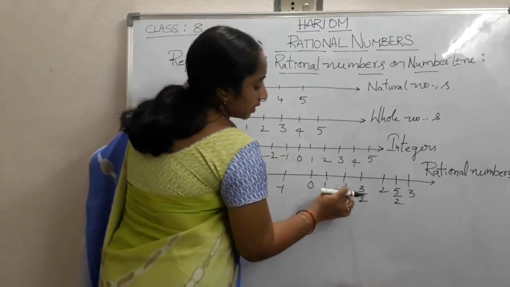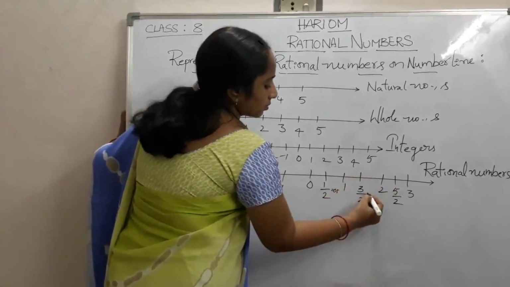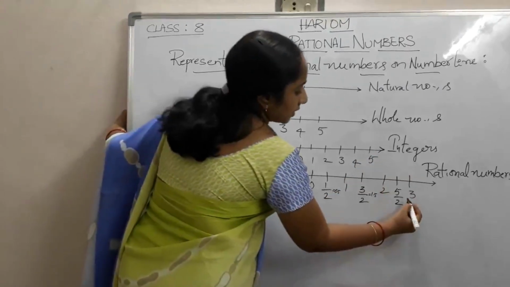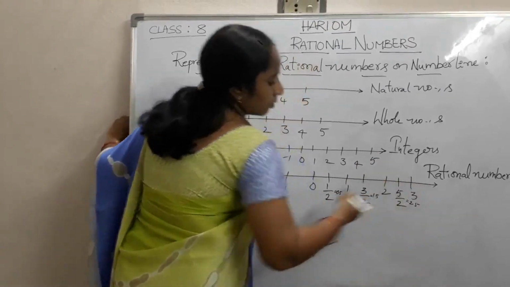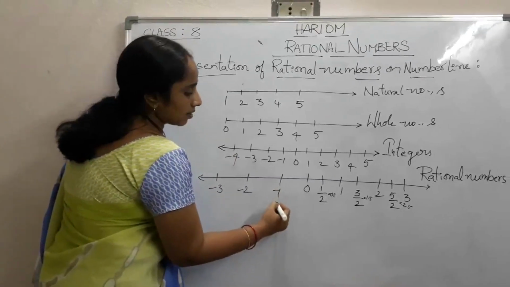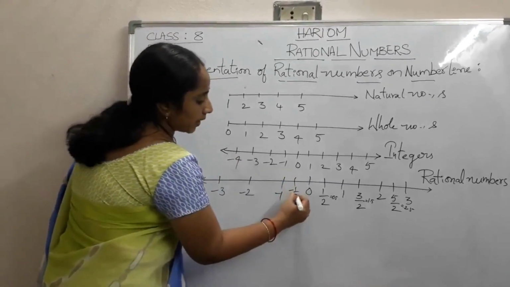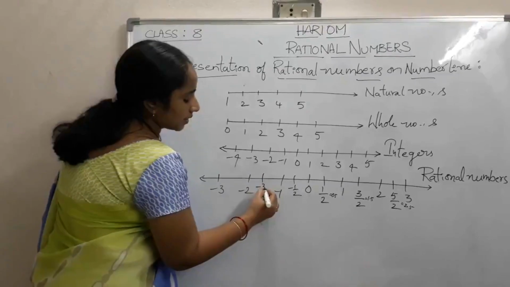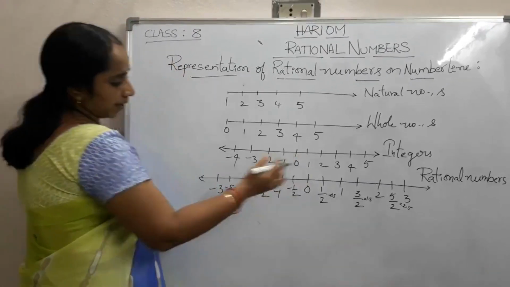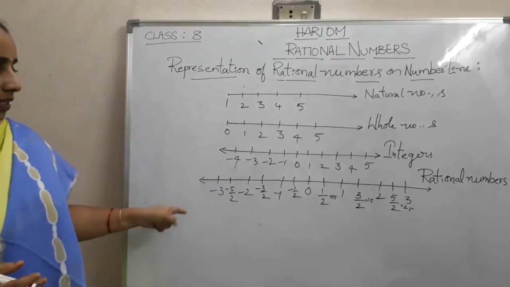In the same way, in between 1 and 2 we have 1.5, and in between 2 and 3 we have 2.5. On this side also we have -1 by 2, -3 by 2 and -5 by 2. Likewise we can represent.